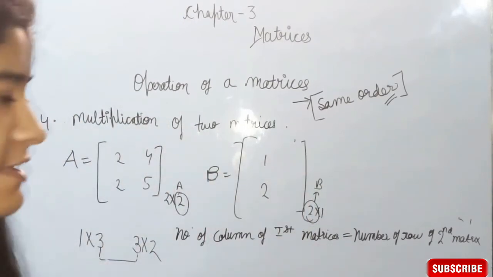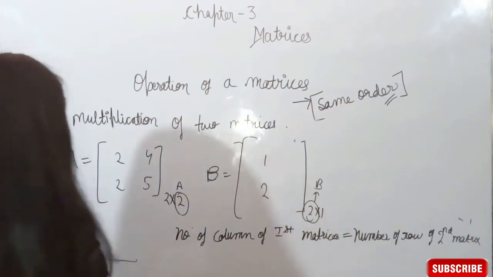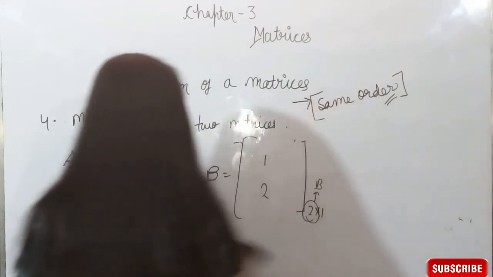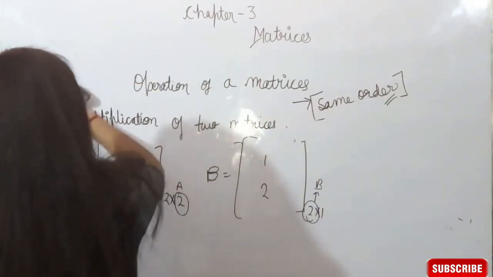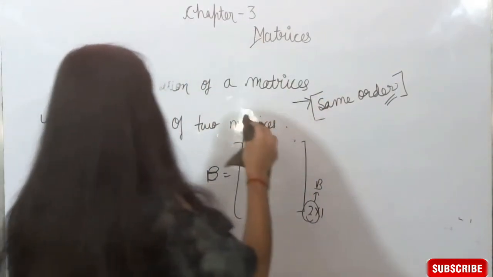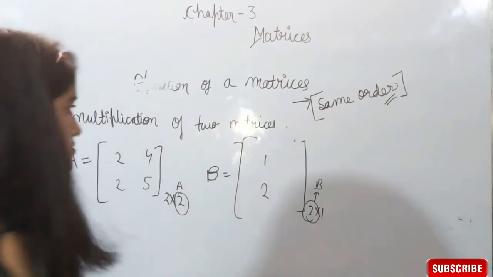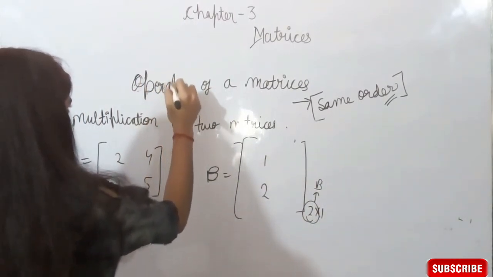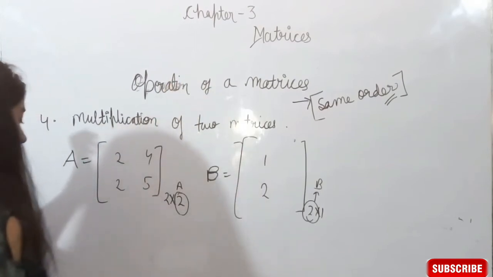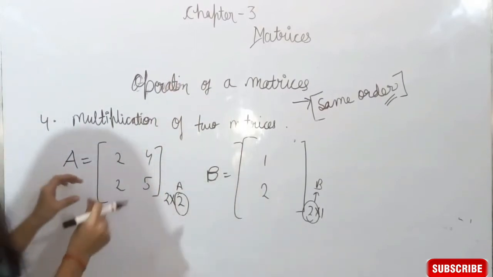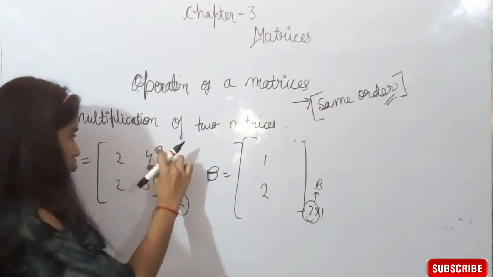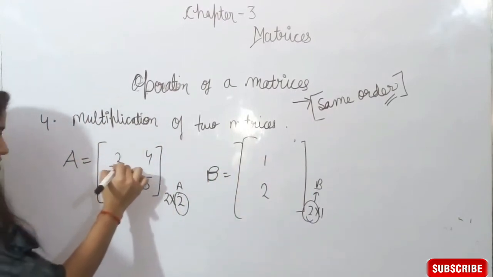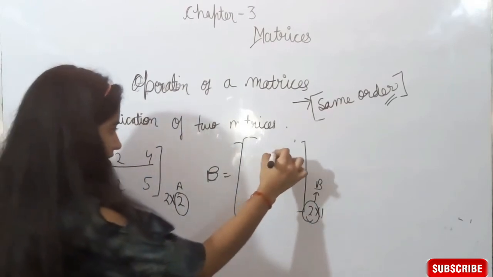And how do we find the value? We multiply the first row with the first column. This is our first row and we multiply it by this.